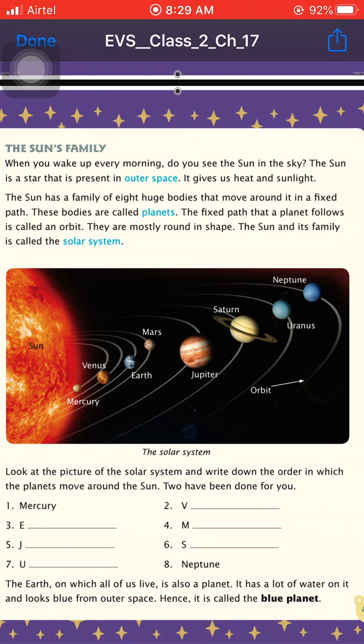That fixed path is known as an orbit. The planets are mostly round in shape, and the sun and its family is known as the solar system. So in the sun's family we can include the sun and 8 planets.